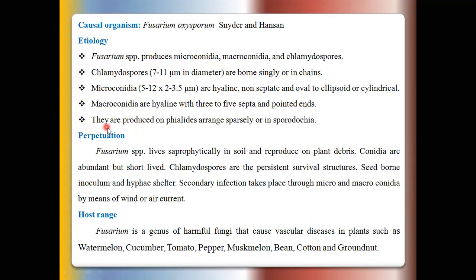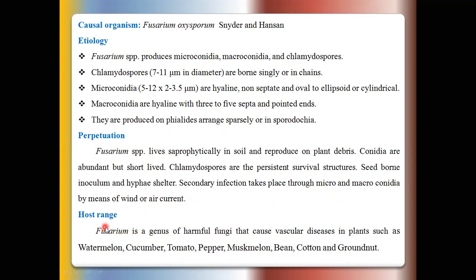Then perpetuation is also the same. The Fusarium pathogen infects field crops and produces wilt disease mainly through two ways: the use of diseased seeds, and chlamydospores present in soil or infected crop debris in the soil. And secondary infection takes place through macro and microconidia spread through irrigation water or rain splashes.